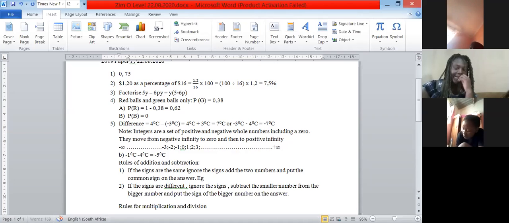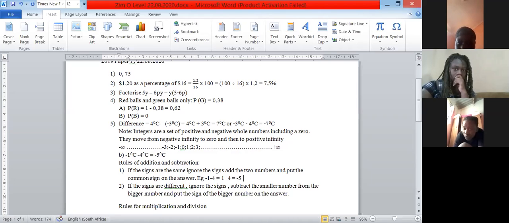For example, if the signs are the same, ignore the signs and add the two numbers, like minus 1, minus 4. You add the two numbers, 1 plus 4, you get 5, and then you put the common sign. The common sign is a minus.